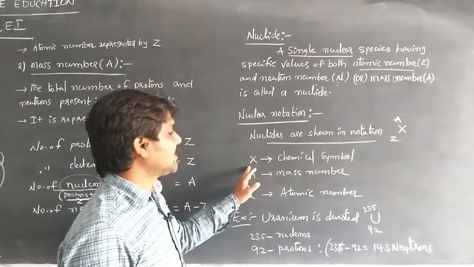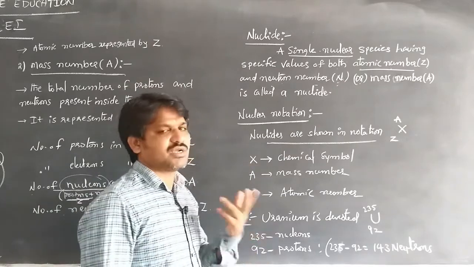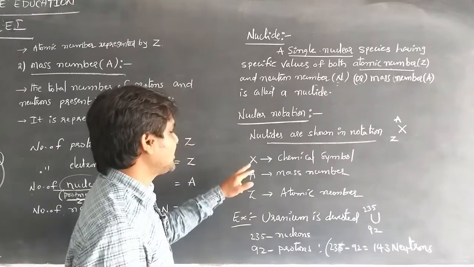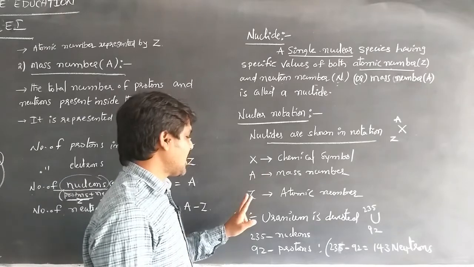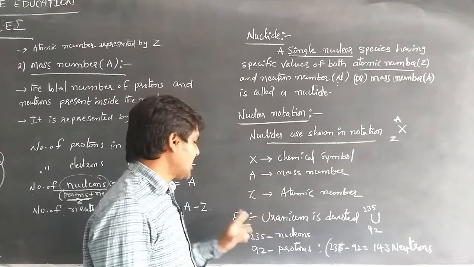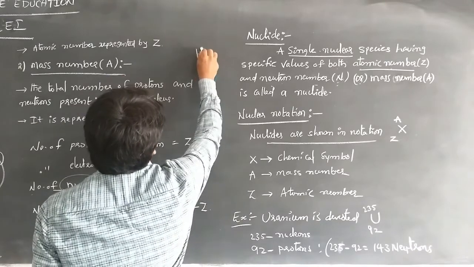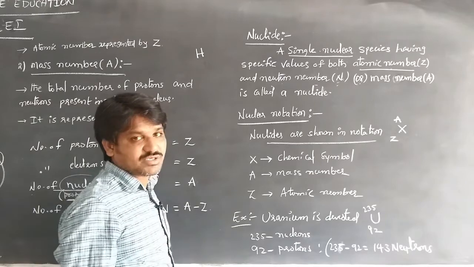Here X is the chemical symbol. Whether it is carbon, nitrogen, oxygen, chlorine, fluorine, hydrogen, whatever the element is, X denotes that element, A is the mass number, and Z is the atomic number. For example, if we want to denote hydrogen, its chemical symbol is H.